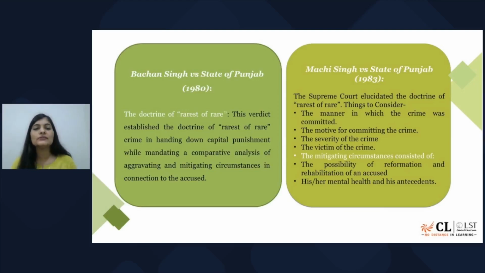Is there any possibility of reformation or rehabilitation with this person? And second, what is his mental state or health? That is something that can be taken into consideration to get a better understanding of the motive, the severity and the circumstances in which the crime was committed, and accordingly the death penalty has to be given, right?